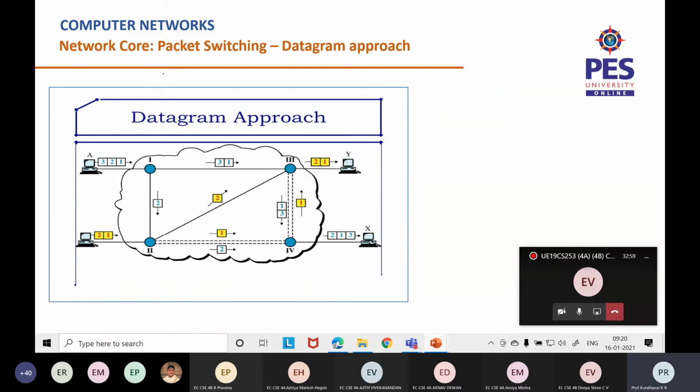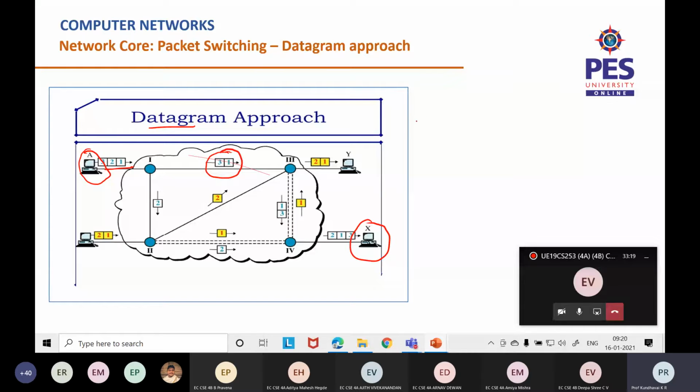Whereas in the datagram approach, since it's connectionless, look at this example here. A is the sender and X is the receiver here. A is sending 3 packets here, 1, 2, and 3.